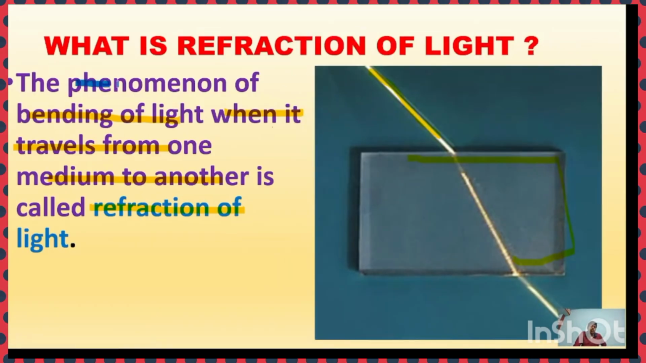So the phenomenon of bending of light when it travels from one medium to another is called refraction of light. You see here, light passing from the air and passing to the glass medium. This is a rectangular glass slab. See how the light undergoes bending at different angles. So this bending of light, when the light travels from one medium to another medium, is called refraction of light. Note it down.